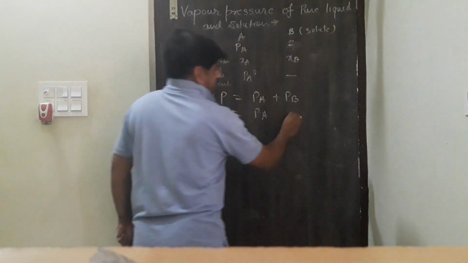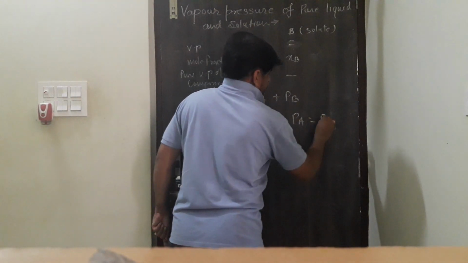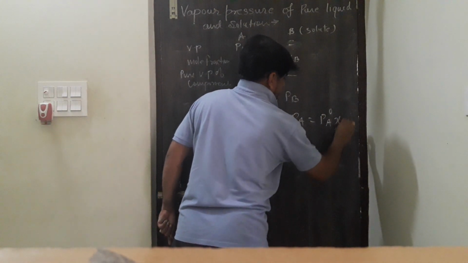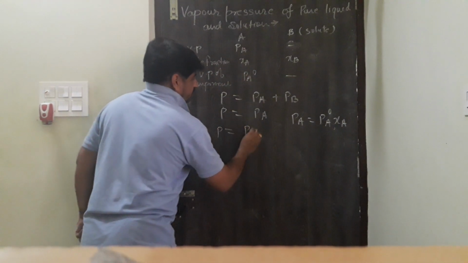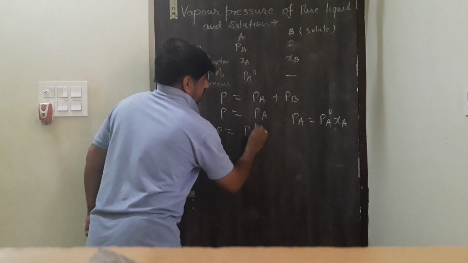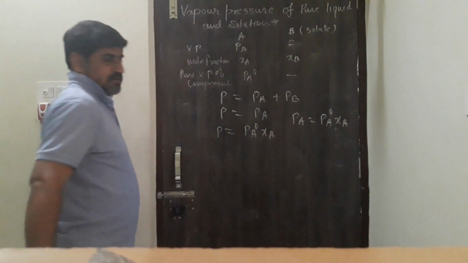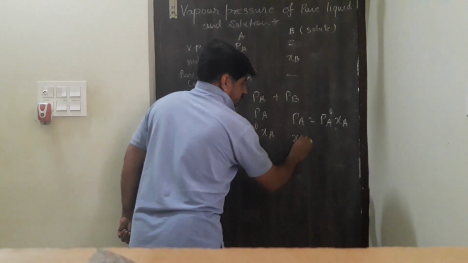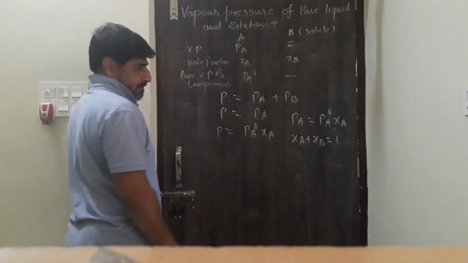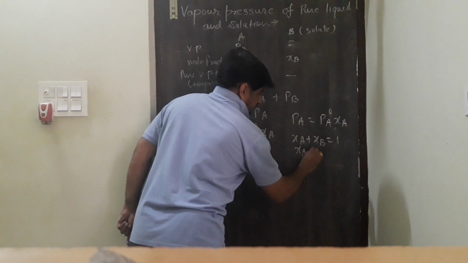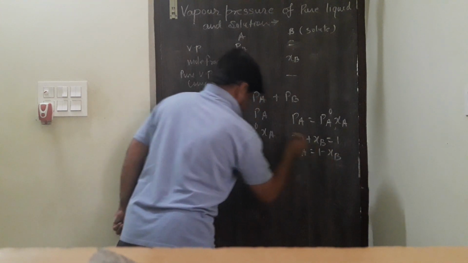According to Raoult law, we know PA is equal to PA0 XA. Right? Then P is equal to PA0 XA. Since it is a binary solution, the mole fractions XA and XB will add up to 1. Then XA may be expressed as 1 minus XB.